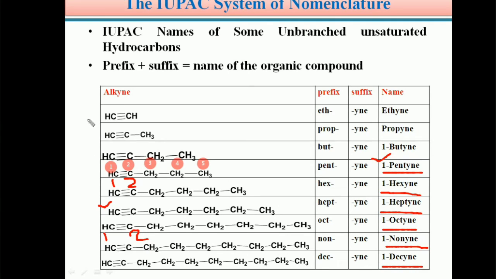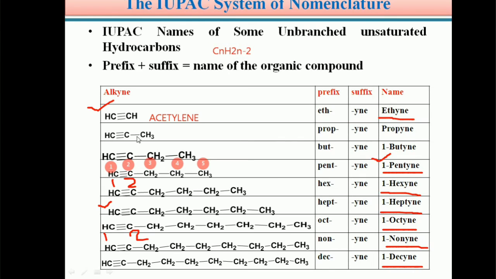Students, one important notice here is that where there are 2 carbon atoms with a triple bond, the IUPAC name of this compound is ethyne, and it has a common name, acetylene. Acetylene is the common name of ethyne. Ethyne is the IUPAC name and acetylene is the common name for CH triple bond CH. And already we saw, students, the general formula for alkynes is CnH2n-2.